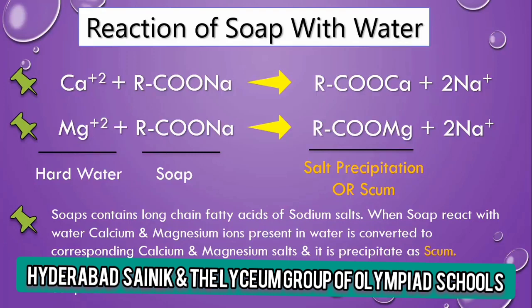So hard water reacts with soap and becomes a salt precipitation, so it does not produce good lather with water. So this is the reason.